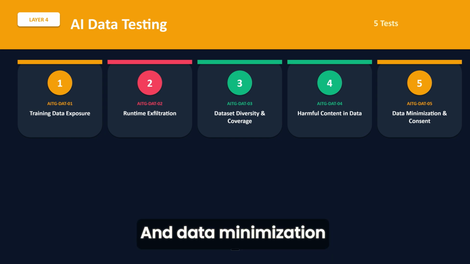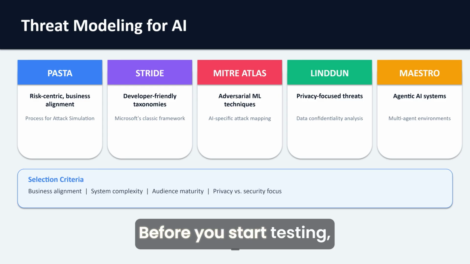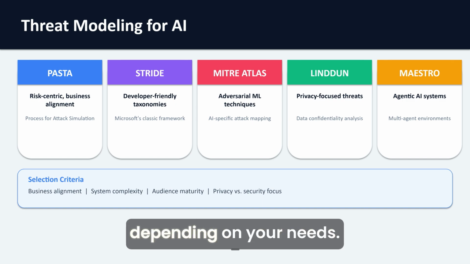And data minimization and consent. Are you using only necessary data? And do you have proper consent for its use? Before you start testing, you need threat modeling. The guide recommends several frameworks depending on your needs.